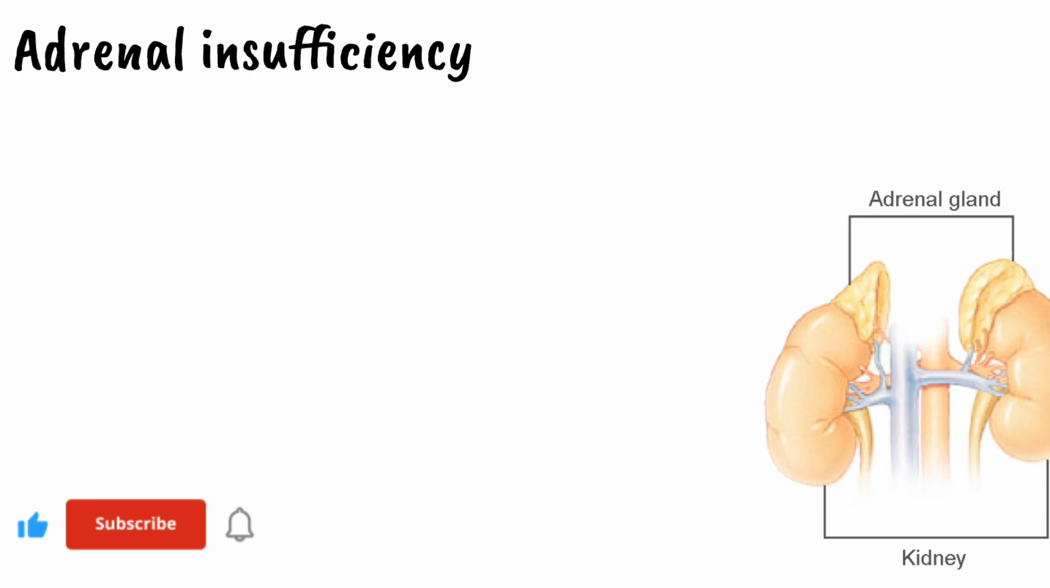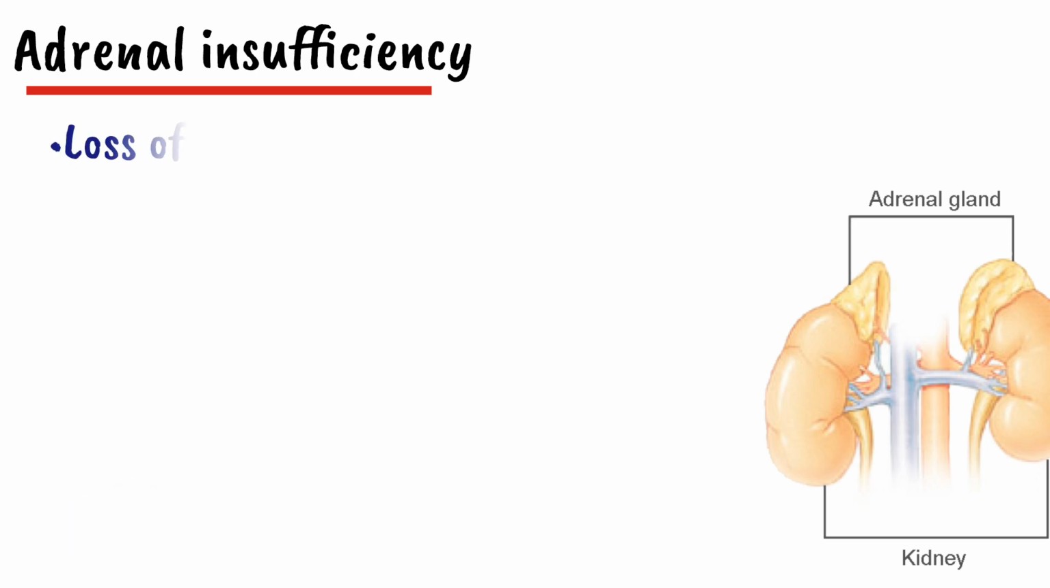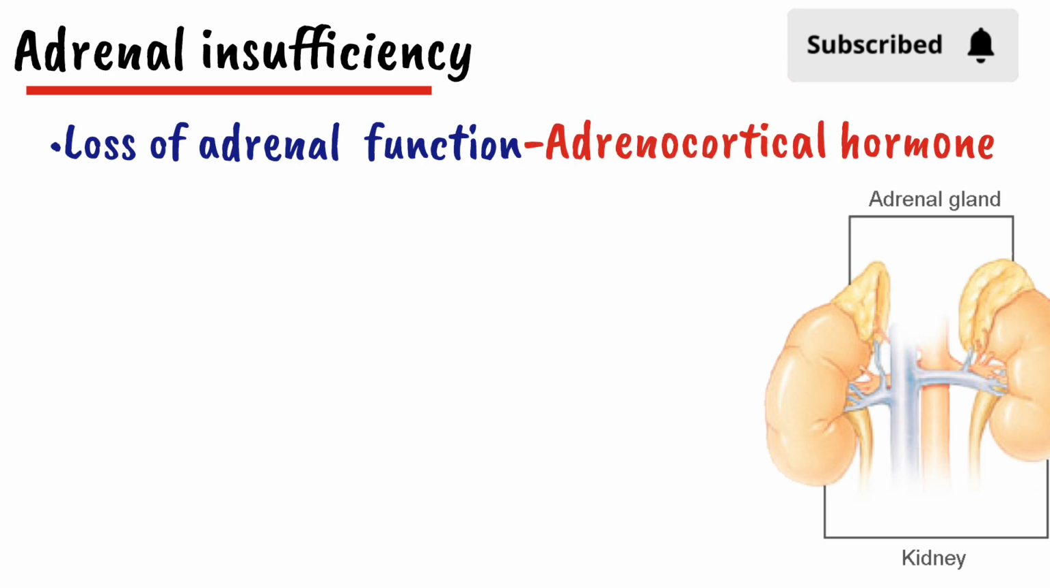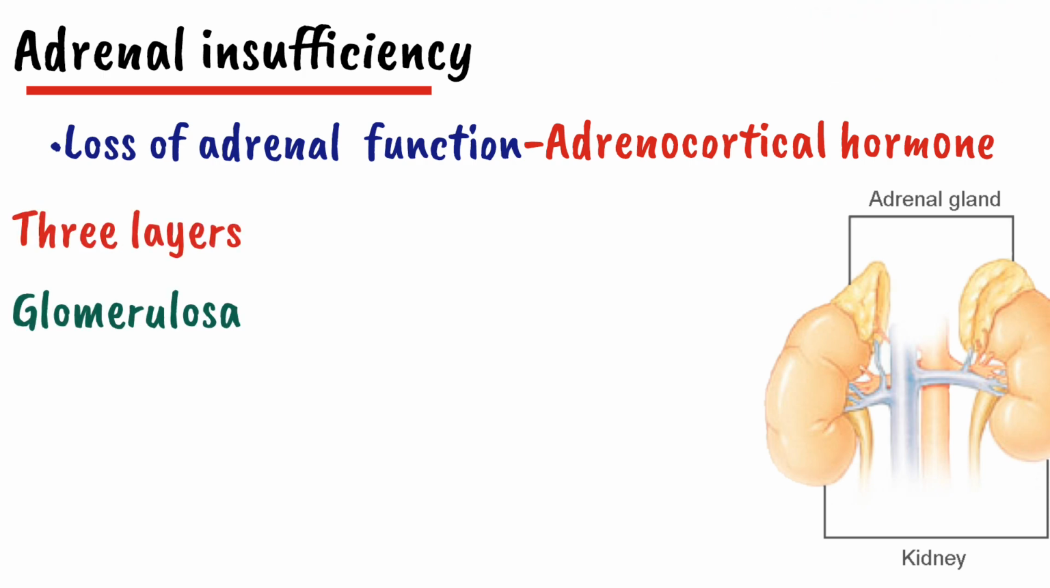Hello everyone. Today the topic we are going to study is adrenal insufficiency. Adrenal insufficiency is a loss of adrenal function. By the loss of adrenal function, we mean the loss of adrenocortical hormone. The adrenal cortex consists of three layers: the outer glomerulosa, middle fasciculata, and the inner reticularis.